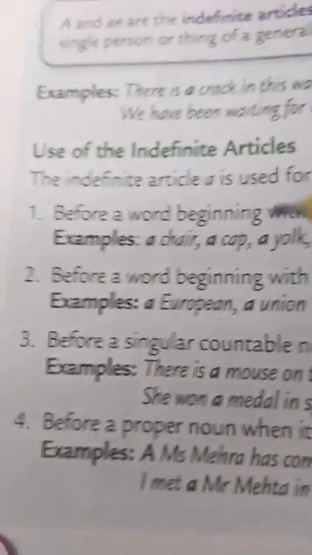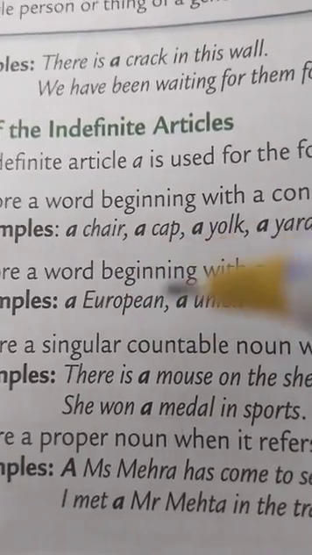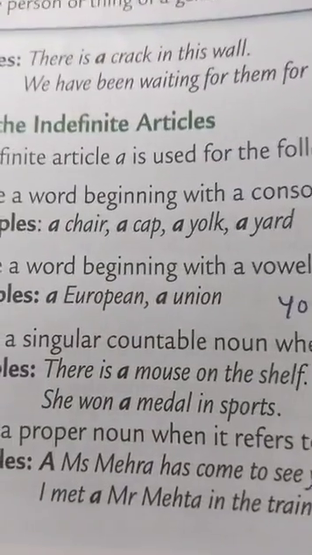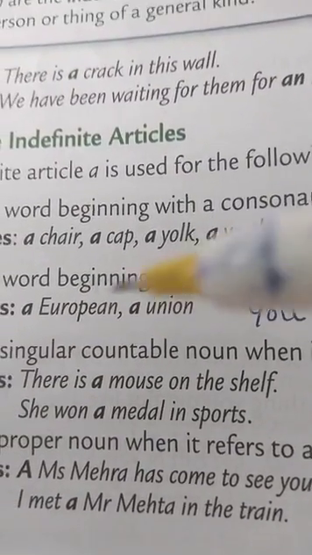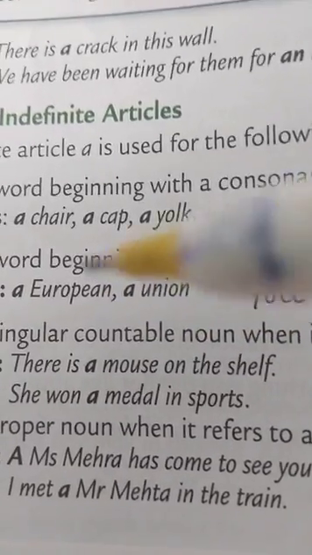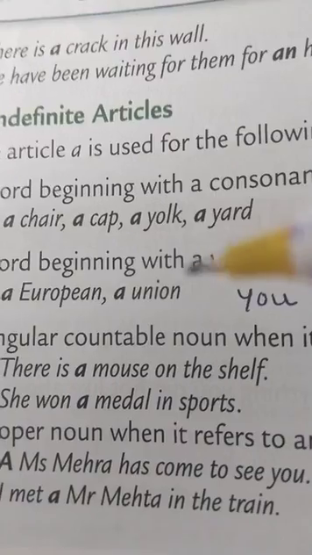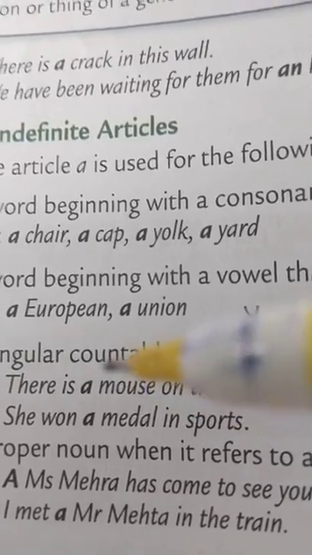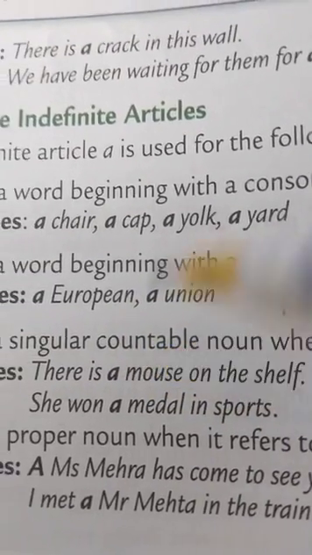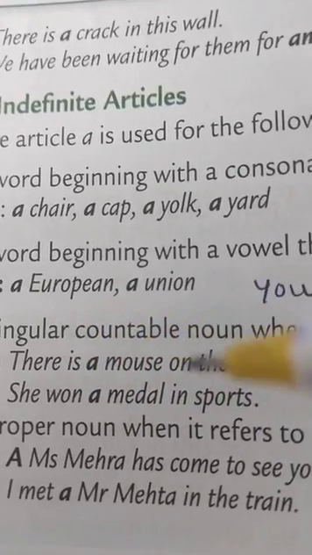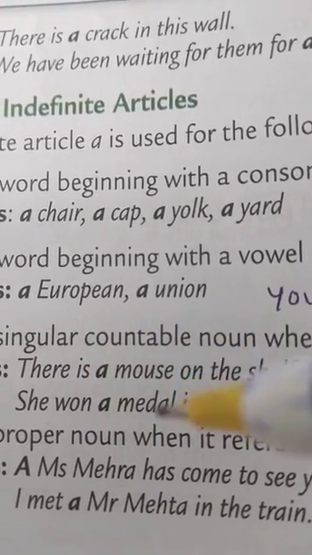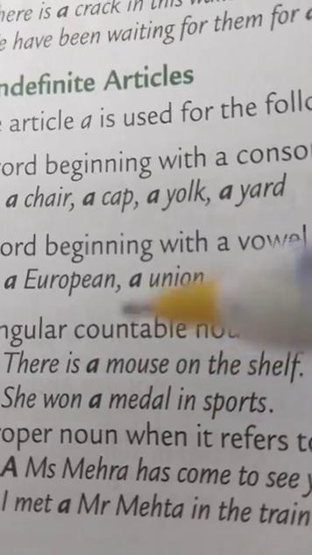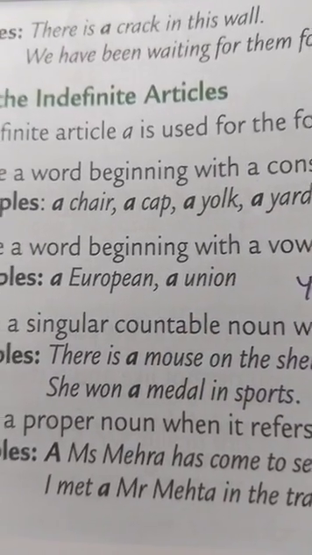Now we use article a before a singular countable noun when it is used for the first time. So when a singular countable noun is used for the first time, we use article a before it. For example, there is a mouse on the shelf. Here the singular countable noun mouse is used for the first time in the sentence, so we have used article a before it. Second, she won a medal in sports. In this sentence, the singular countable noun medal is being used for the first time in the sentence, so we have used article a before it.